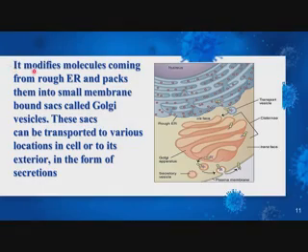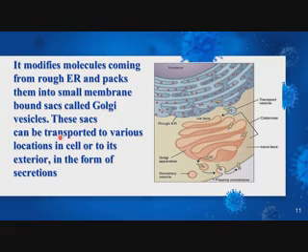Its function is to modify molecules coming from rough endoplasmic reticulum and pack them in small membrane bound sacs called Golgi vesicles.